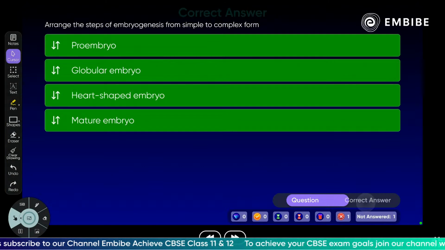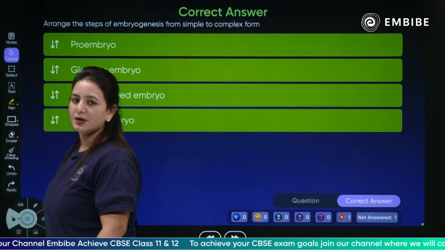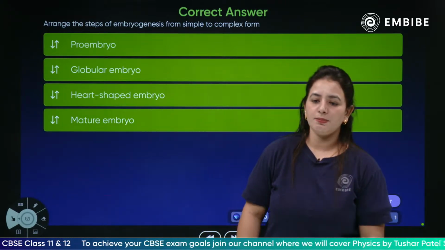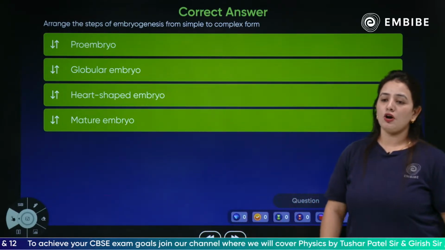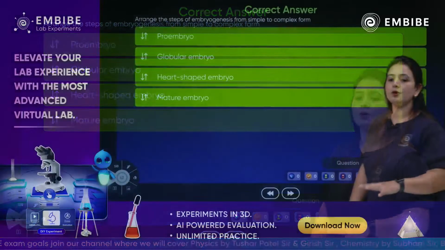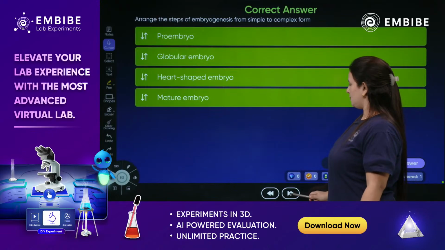So the correct answer is, children, the pro-embryo formation will take place, then the globular embryo will take place, then the heart-shaped embryo will take place and then the mature embryo will take place. So this is how basically embryogenesis will take place.